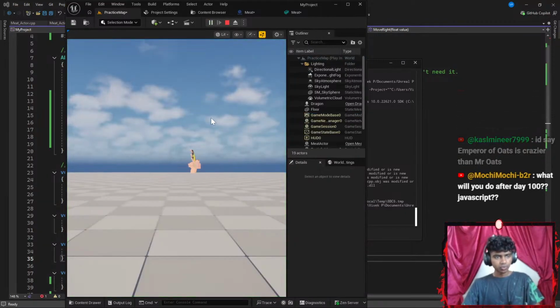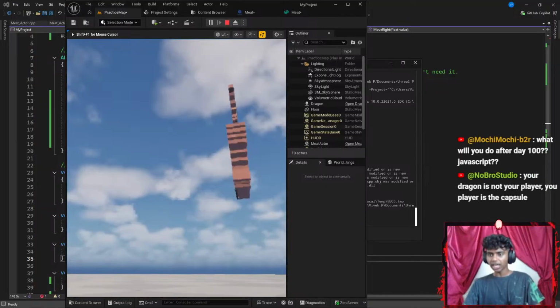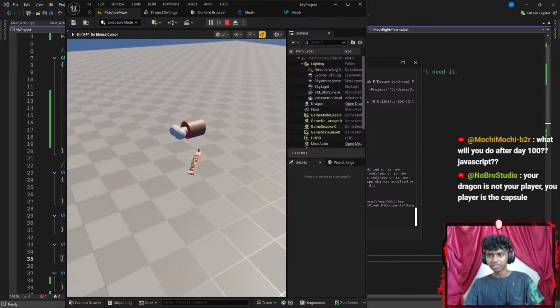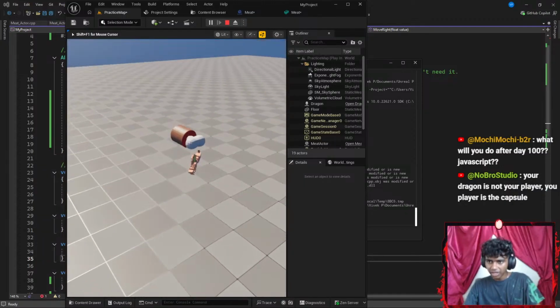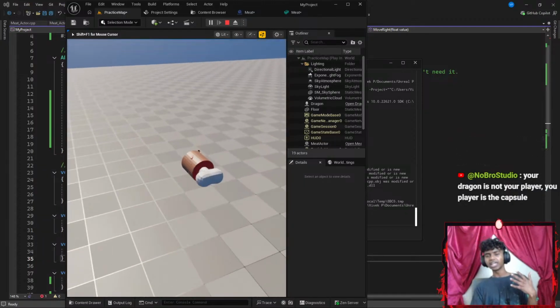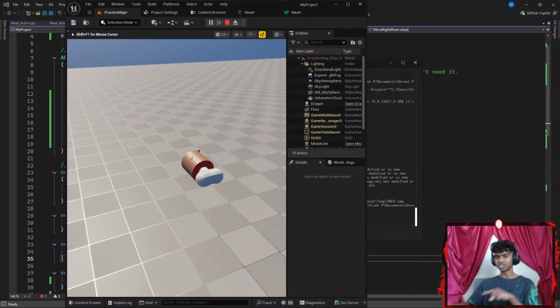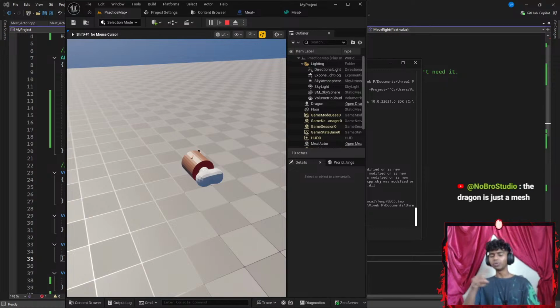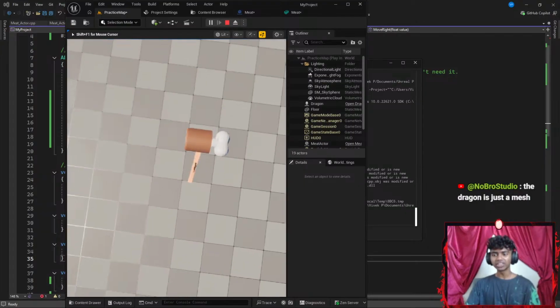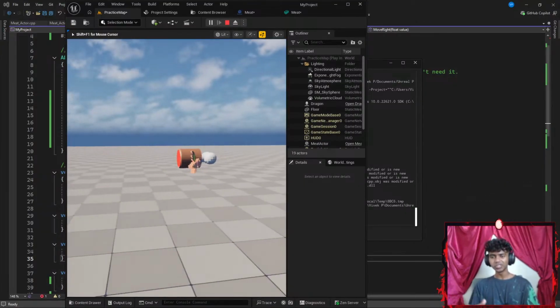Okay, what will you do after 100 days of JavaScript? Honestly, the reason I had my C++ for 100 days series is because I thought it would be really helpful for me to actually work on making games. But after my 100 series, which ends actually today, today was day 100 of my C++ for 100 series, I will still be working with C++. But once I'm actually pretty good with it, I'm going to be adding Python as well. So I'm going to be learning Python and C++ at the same time and try to implement Python for the AI logic and C++ for the speed and all that stuff in my game engine.